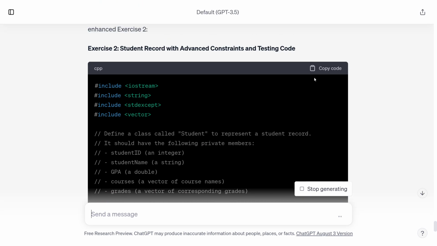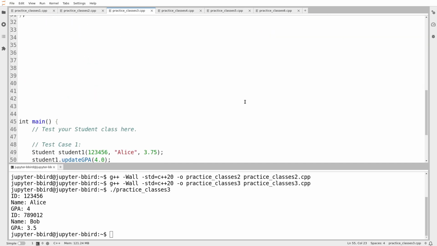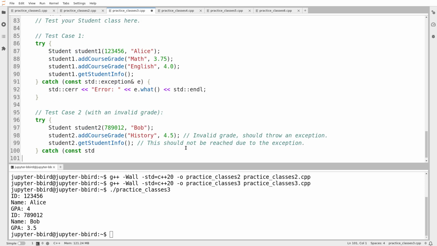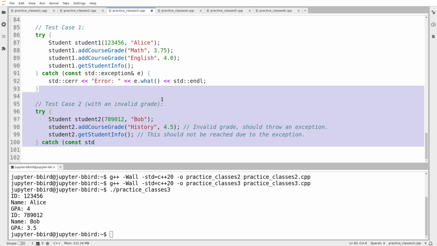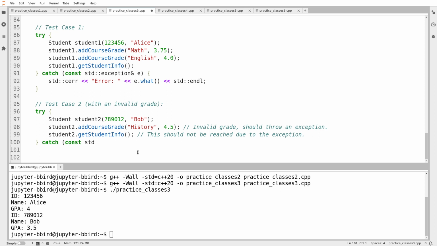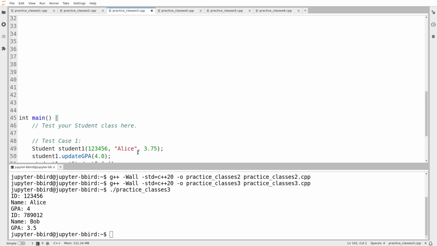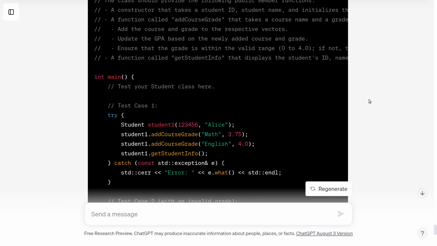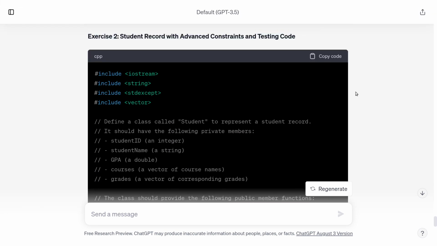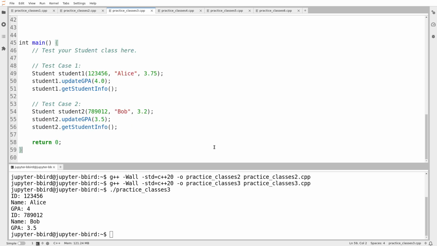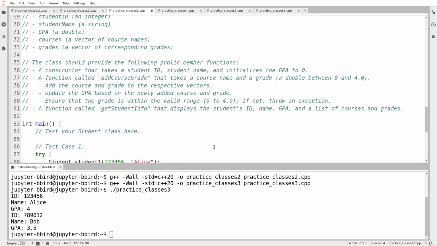Okay, so we'll copy this, and I've tried to phrase my question in a way that would allow me to not rewrite the whole thing, but instead just update the exercise a bit. So I can still use the code I'd already written and just add extra stuff to it to avoid rewriting it all from scratch. Oh, it didn't copy properly. Was it not done or something? I'll hit copy code again, and then we'll try pasting it again. I've had a lot of issues with copying and pasting lately. Okay, so there we go.